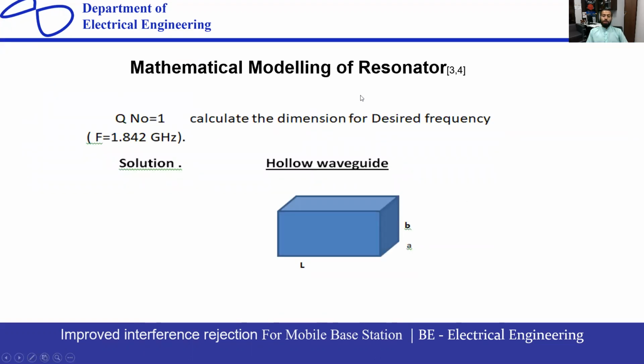So, mathematical modeling of resonators. When we go toward a fourth order filter design, it has 4 resonators, but how can we make a single resonator? So in my project, I have designed this resonator. First of all, a single resonator. How do I calculate these things for the 1.842 gigahertz frequency that I am working on? So how is this designed? It's some calculations that you can see in the next slide.